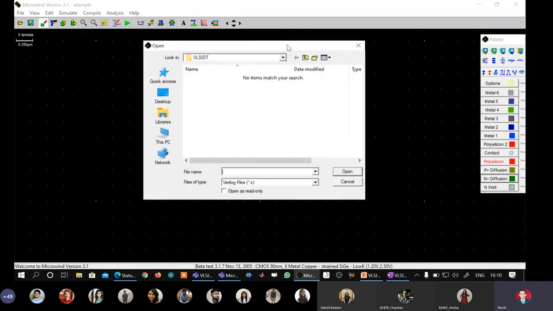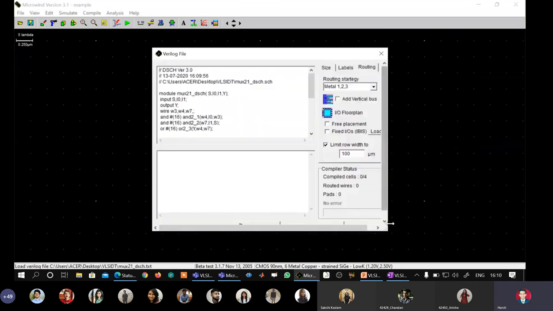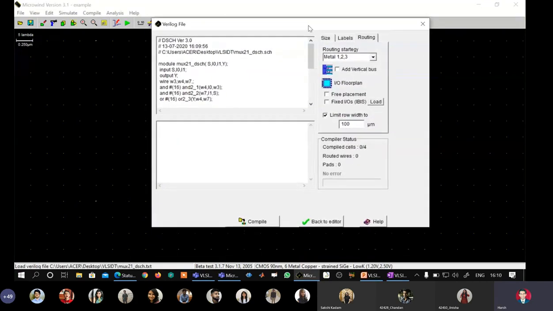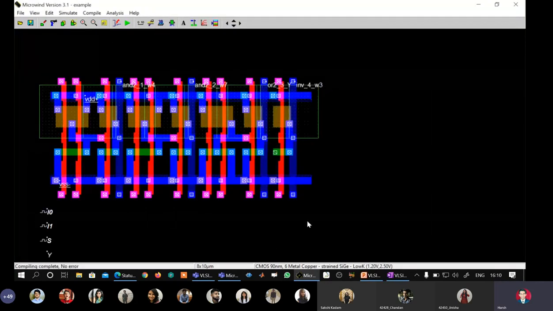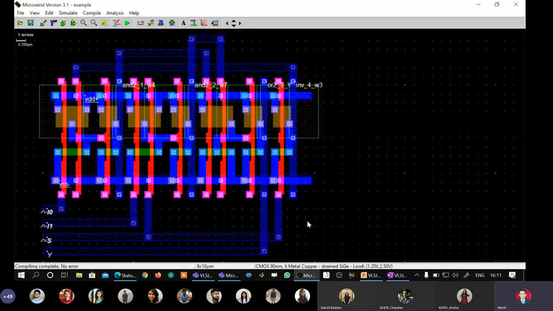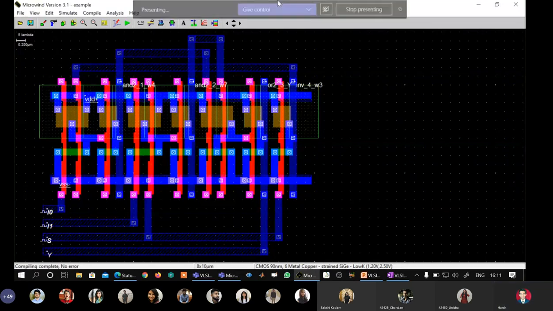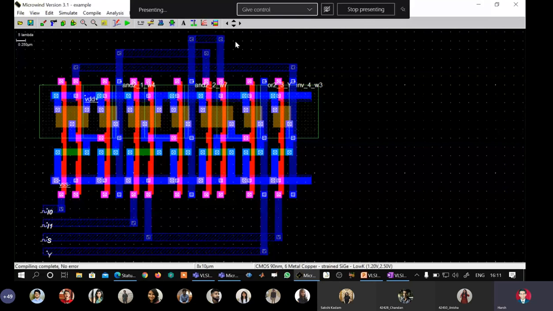It has gone to my desktop folder, but it is looking for V files, so I will say text files, and it's here. Given the path of the Verilog program, I open it, and now it is showing the Verilog file. I will say compile, and back to editor. Here it is. So the Microwind tool has generated a layout for the 2-to-1 multiplexer.